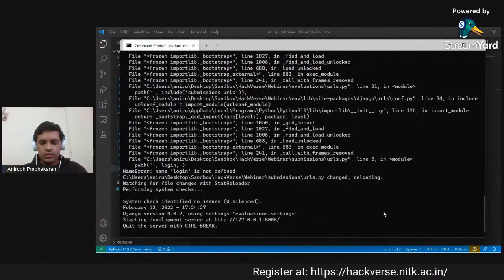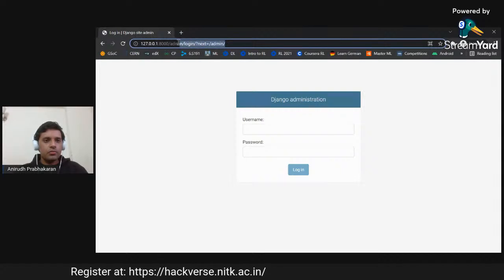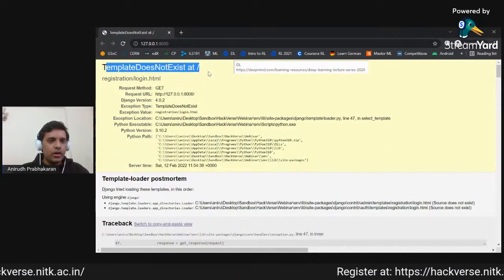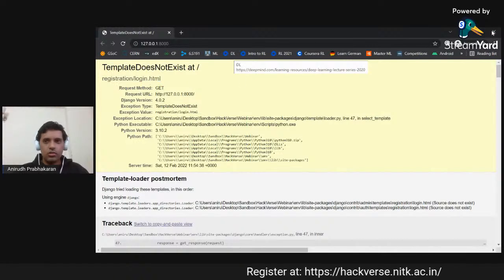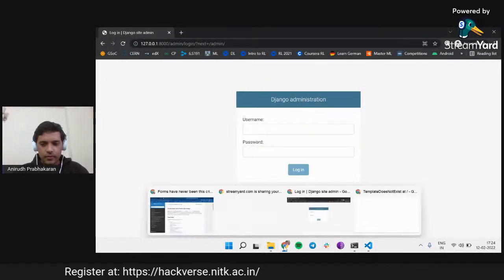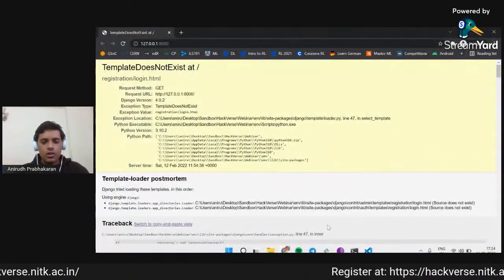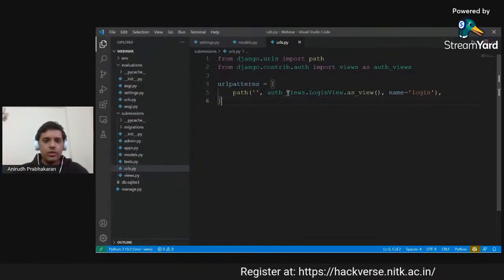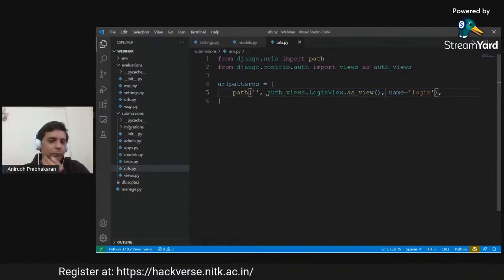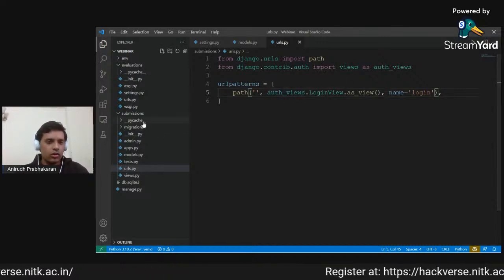Okay, the server is running right now. Let us check what happens when we go to the login page. It shows that the template does not exist at registration/login.html. This error is coming because whenever we are using the authentication view itself, Django expects the template to be at a file called registration/login.html.